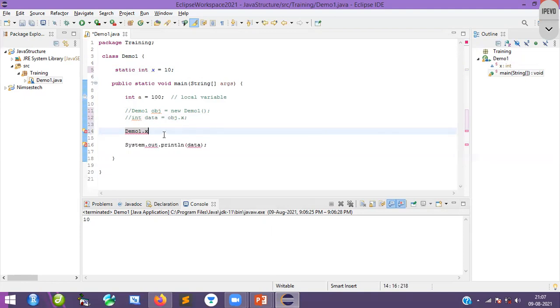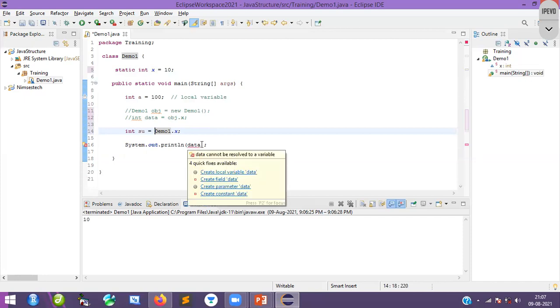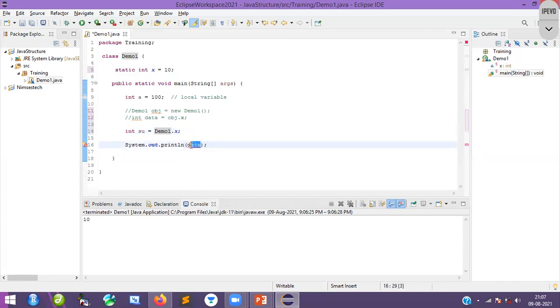And semicolon. Here I store the x value into some other variable, something like integer su equal to demo.x. Now I will print su.